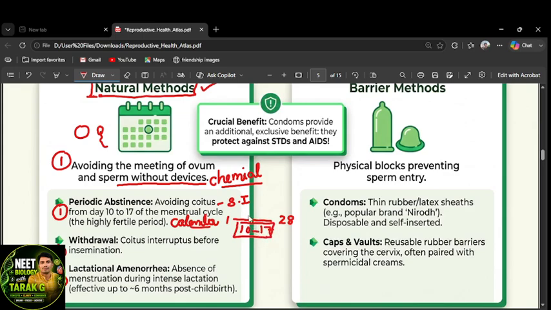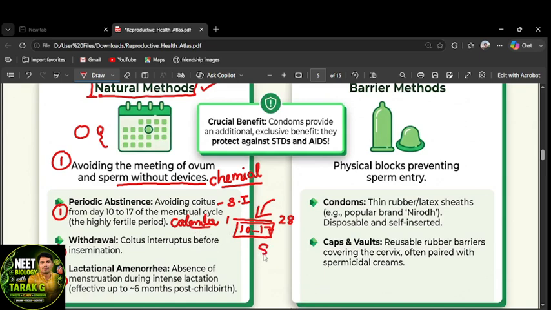The couple who don't want to conceive, who don't want pregnancy, have to avoid these days. Coitus should be avoided on days 10, 11, 12, 13, 14, 15, 16, 17.